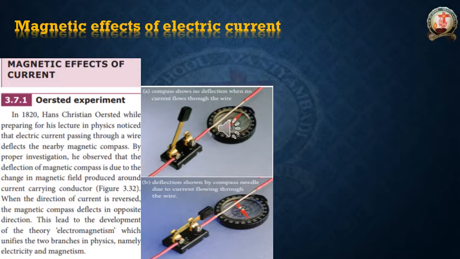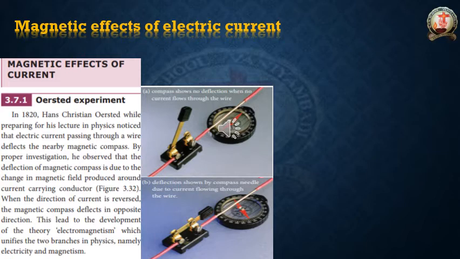He identified one activity. What is that activity? Electric current passing through a wire. In that wire, electric current is passing. Nearer to that wire, one compass is there.